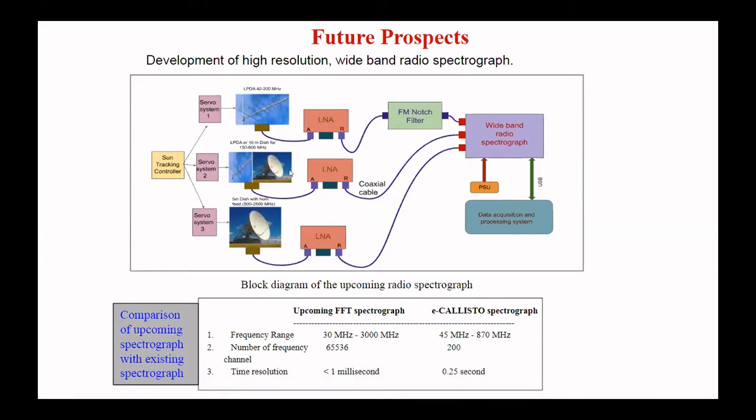After that, we will install 3 types of antenna. First is for 40 to 200 megahertz, that is a log periodic antenna. Then a 10 meter dish for 150 to 600 megahertz, and a 5 meter dish for 500 to 2500 megahertz. So we are planning this project, and we are hoping to finish it very soon. Thank you very much. With this, I end my presentation.